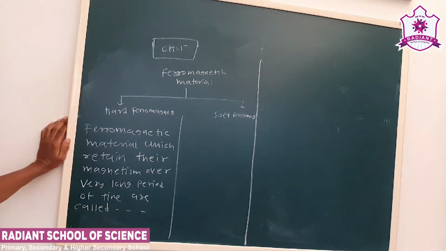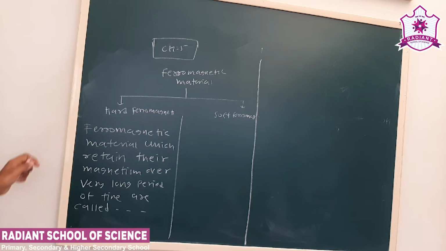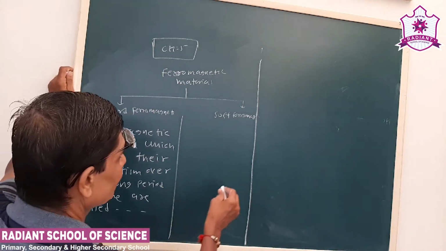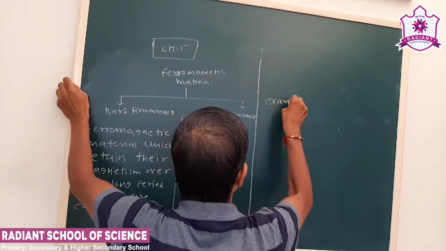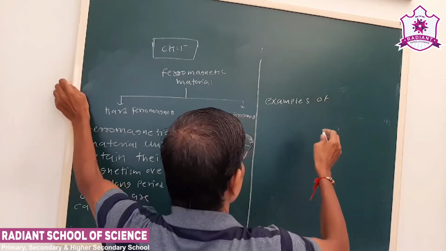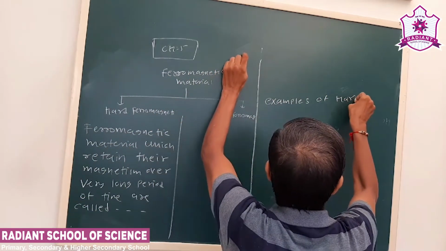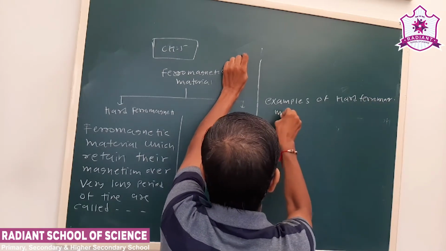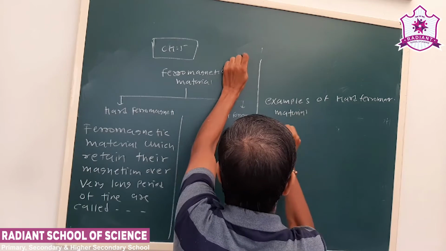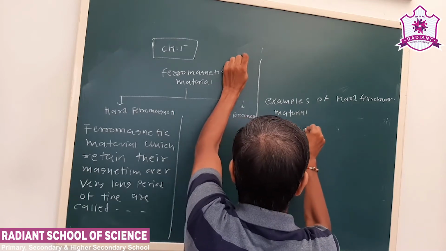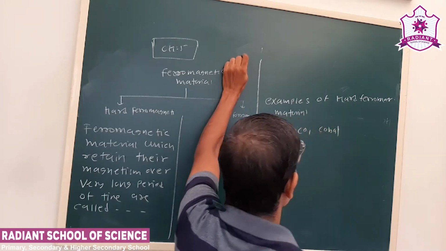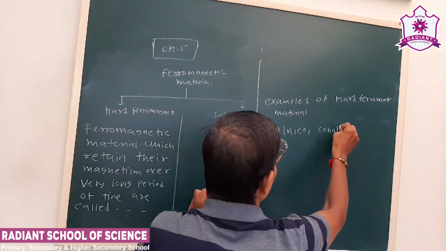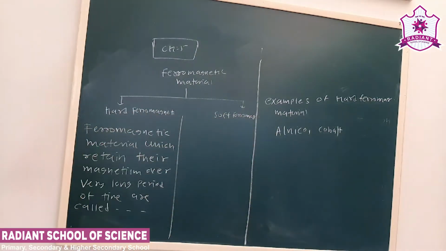Okay, so now see, the various magnetic materials are selected. See the Alnico. What are the examples of cobalt? Okay, see Alnico, cobalt and Inconel.